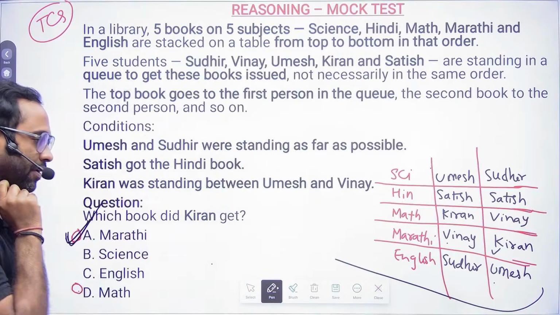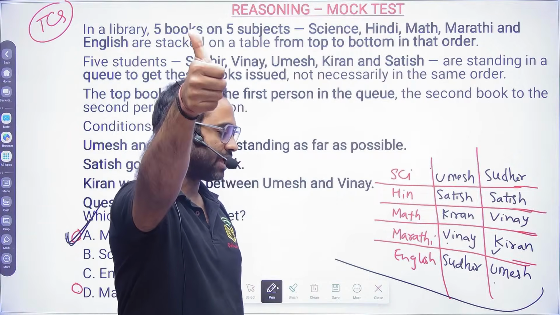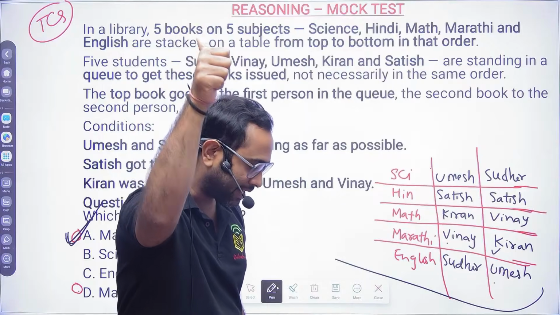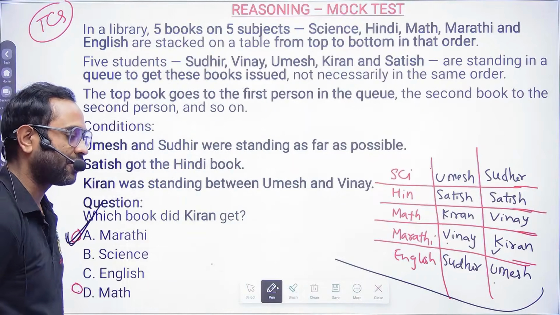Is it clear for everyone, guys? Any doubt? Because many of you have given option as D. So that is the reason I wanted to know. Is there any doubt? If no doubt, then please let me know in the comment section and let us proceed ahead.